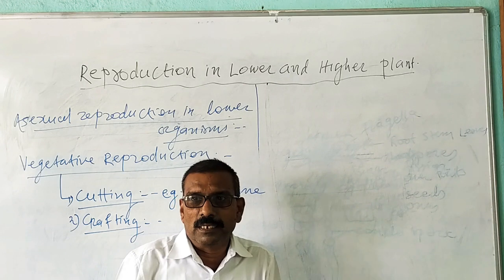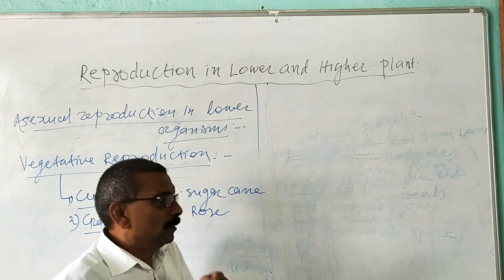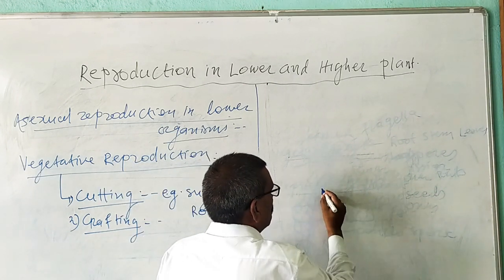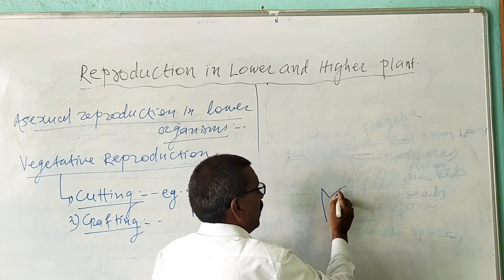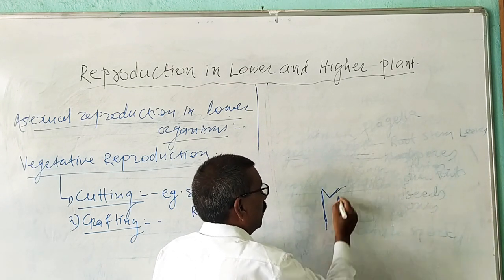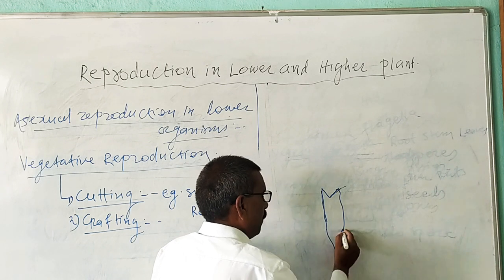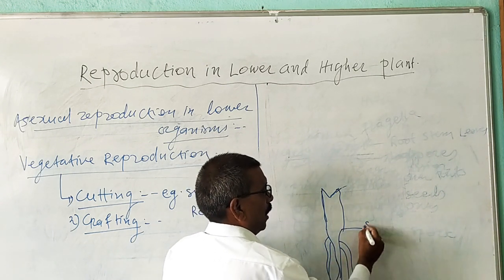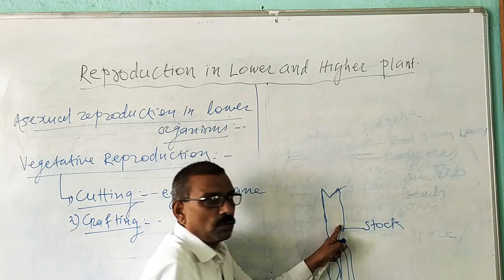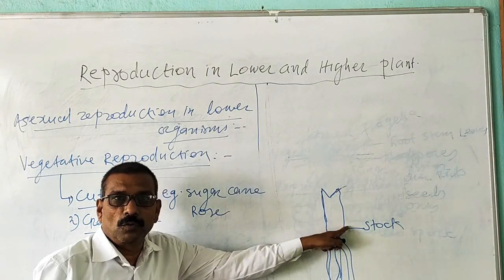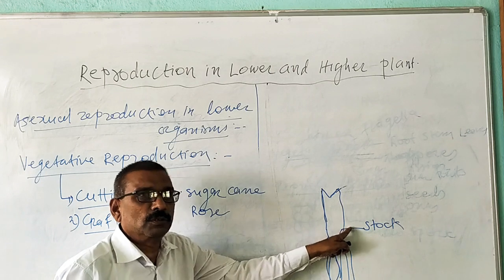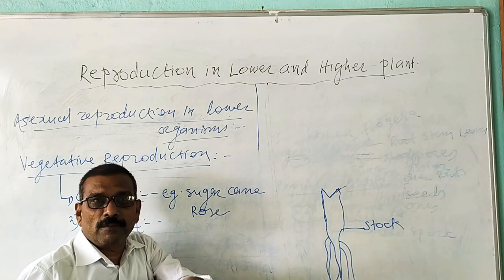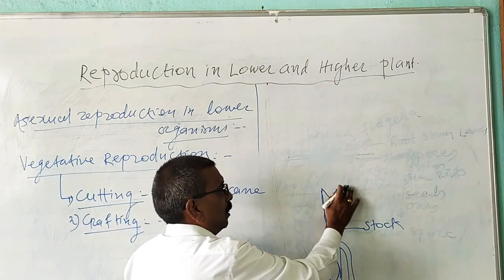The plant part which is selected with a root system is known as a stock. So, a rooted plant selected for the grafting experiment is known as a stock.